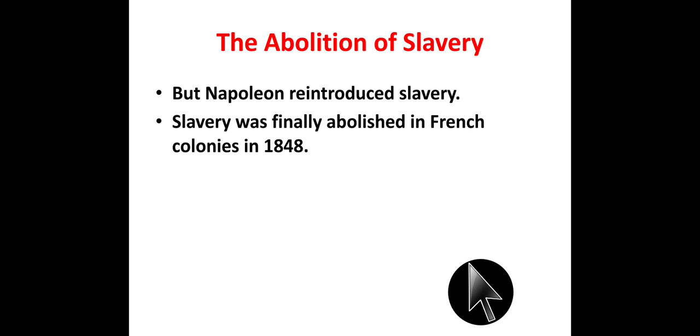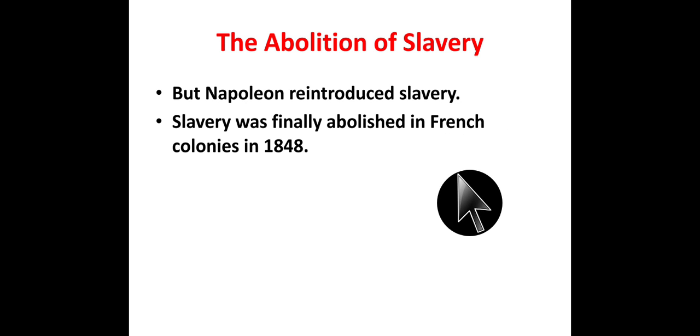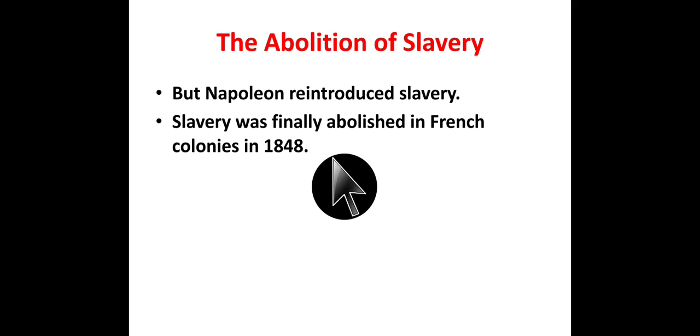After Napoleon crowned himself, he reintroduced the slavery system in French society. Slavery was finally abolished in the French colonies in 1848. In 1848, the slavery system was finally abolished from